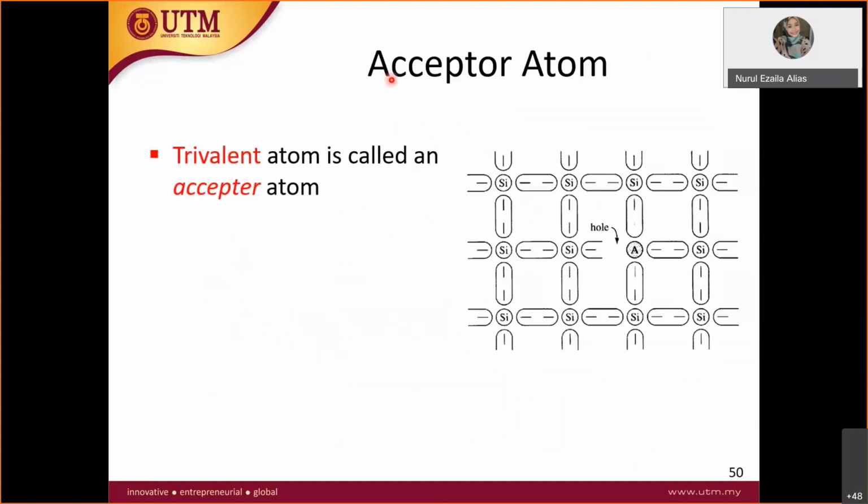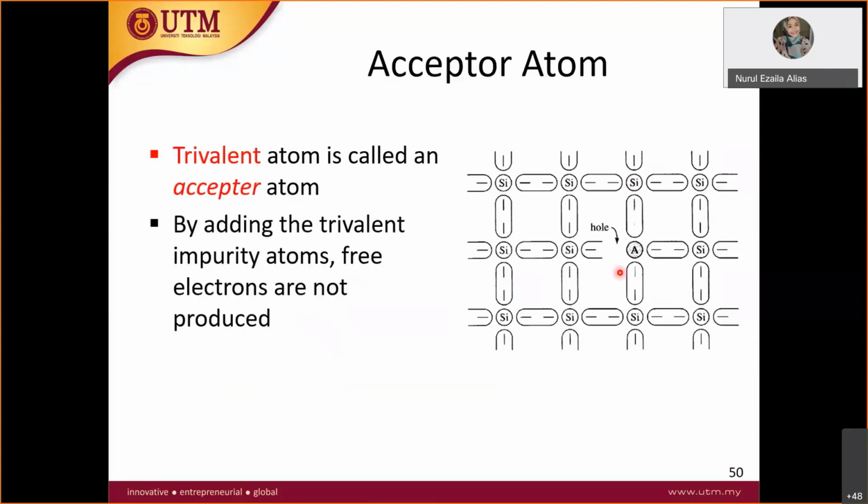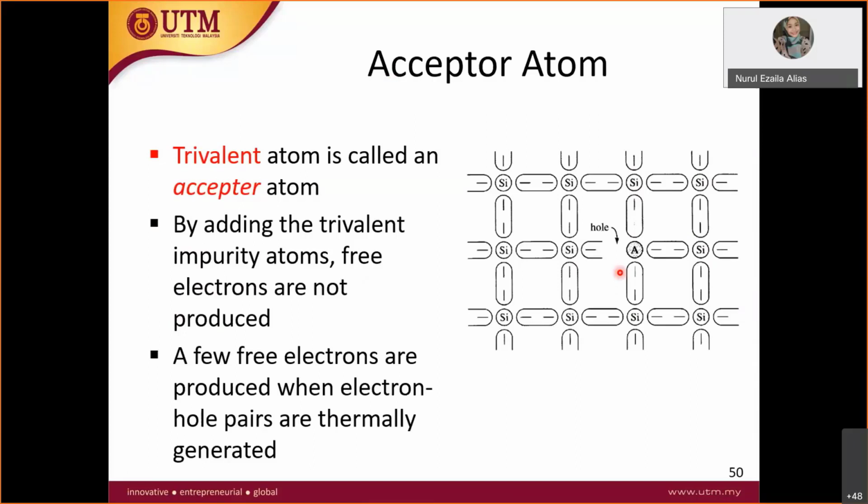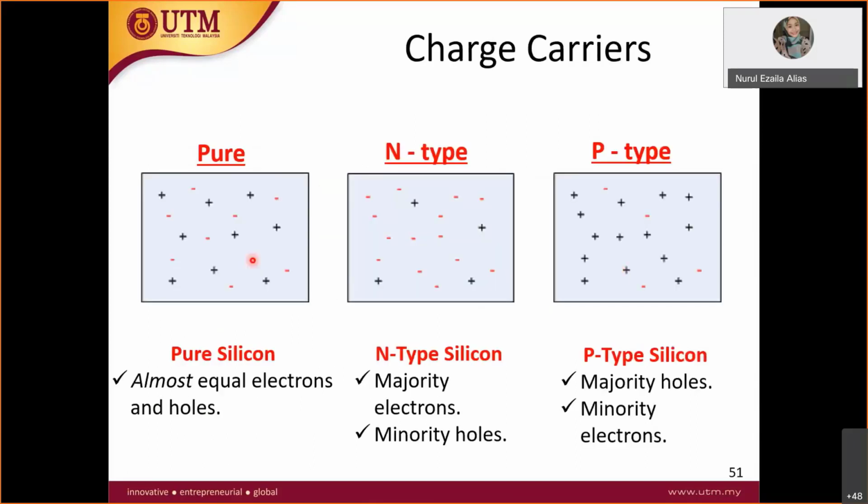Why do we call it an acceptor atom? It tends to accept other electrons to fill up the hole. So that's why it is called an acceptor. I think you know this. Okay, so let me just recall.